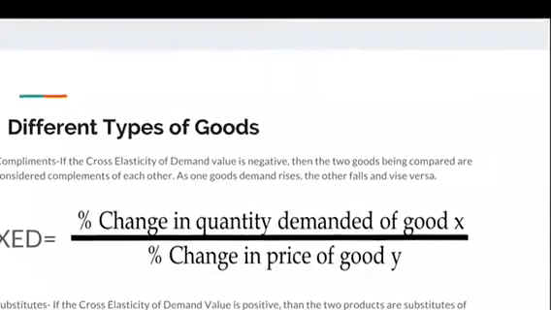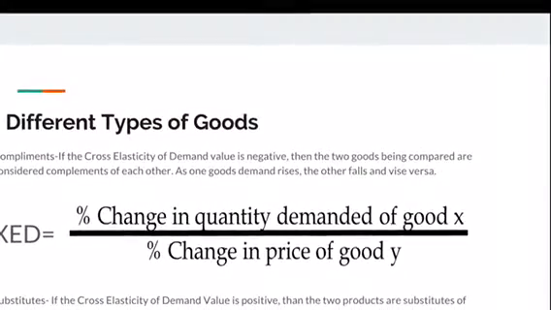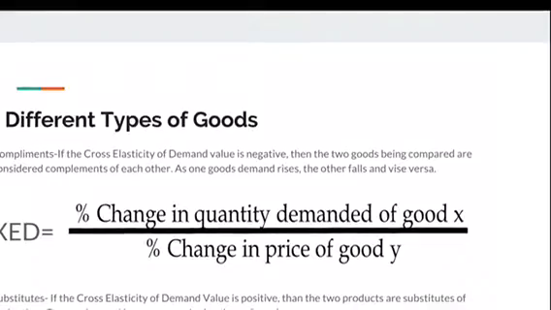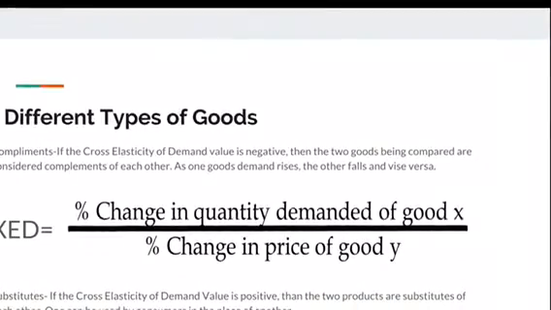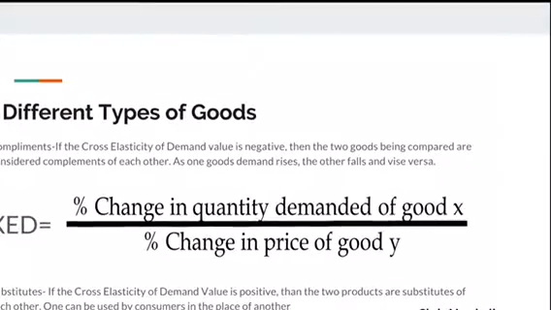So now let's look at the different types of goods, and specifically in this slide, the types of goods affected by the cross-elasticity of demand, which is the percent change in quantity demanded of a good over the percent change in the price of another good.